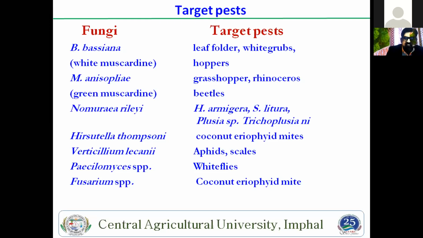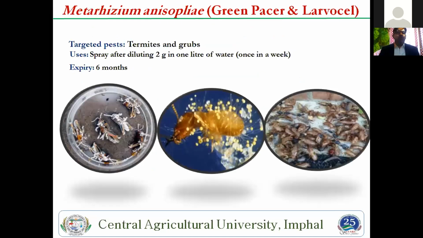Then Paecilomyces species also control the whitefly. Then Fusarium species also control the eriophyid mite in coconut. In southern India, the eriophyid mite on coconut is the major problem, so it can be easily controlled by Fusarium. You see, these are the target pests and the use of the liquid formulation. You can use Metarhizium anisopliae up to 6 months after the expiry date.